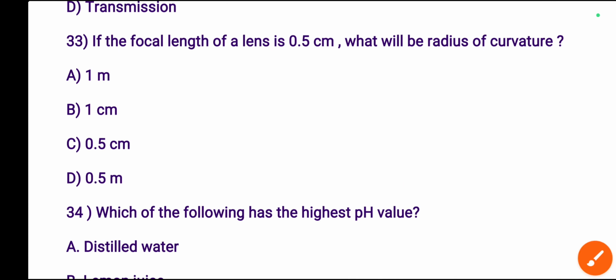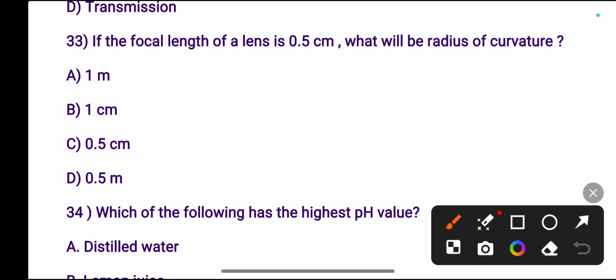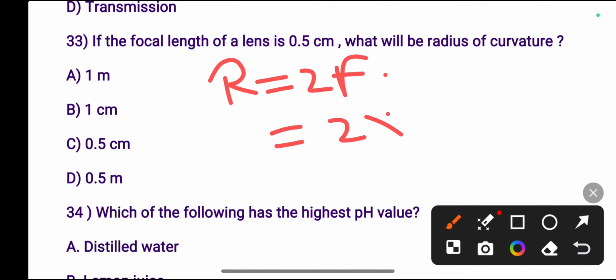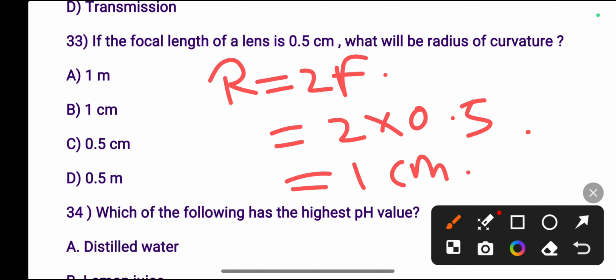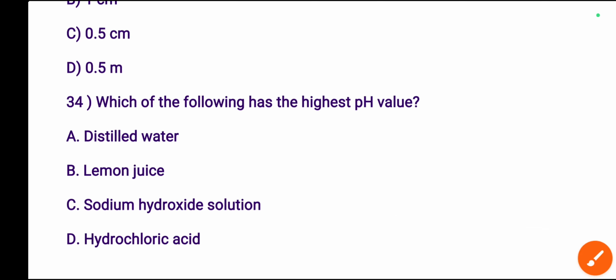If the focal length of a lens is 0.05 centimeter, what will be the radius of curvature? The relation between radius of curvature and focal length is r equals 2f. Here r is the radius of curvature and f is the focal length. So if we put 0.05 here, then the answer will be 0.1 centimeter. So radius of curvature will always be double the focal length. So the right answer is option B, 1 centimeter.